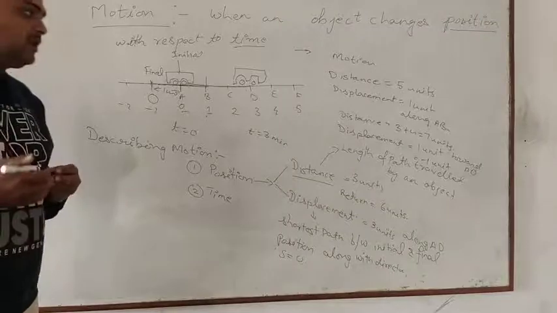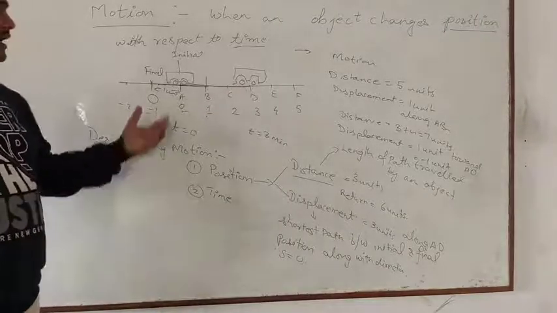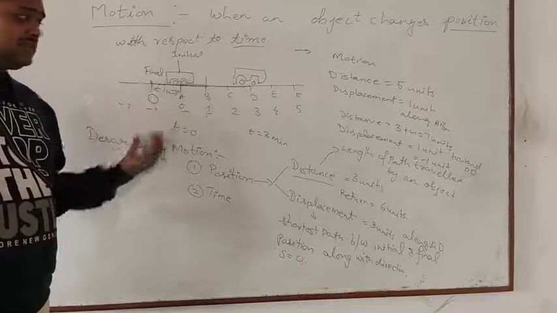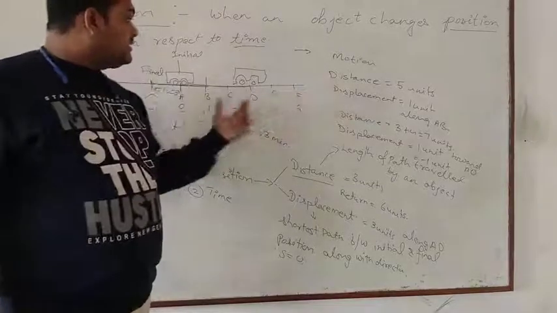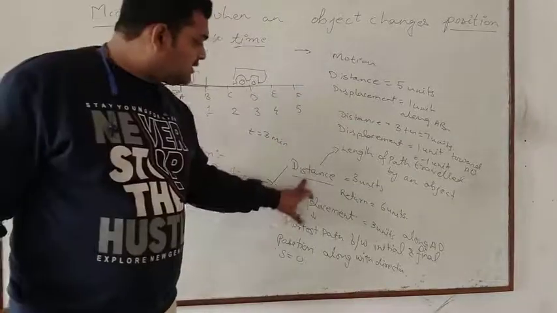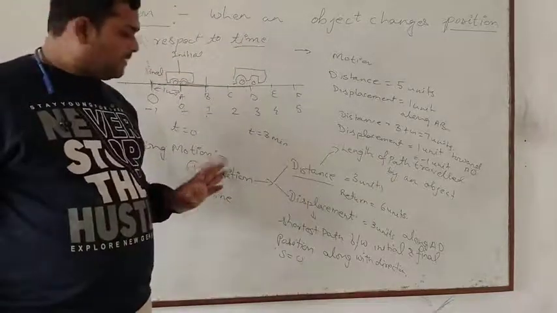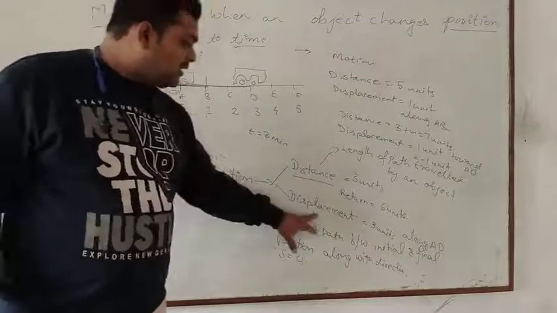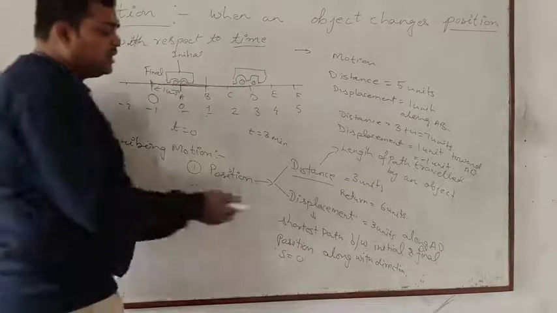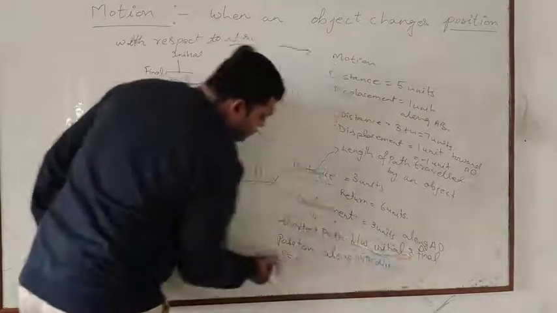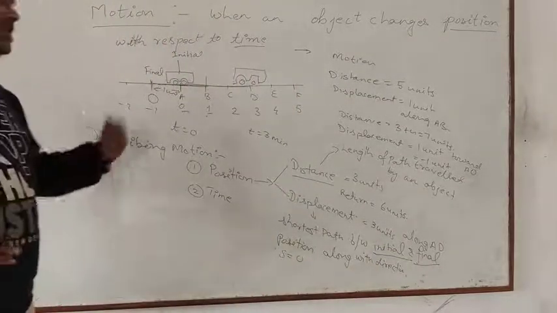So now in this topic we understood the differences between distance and displacement, and how we can find out the distance and displacement. The basic difference that we have understood here is that distance is the length of the path traveled by an object, whatever path it follows. Displacement is the shortest path between the initial and final position. So for displacement you have to refer only to the initial and final position. It is not dependent on which path it is following.